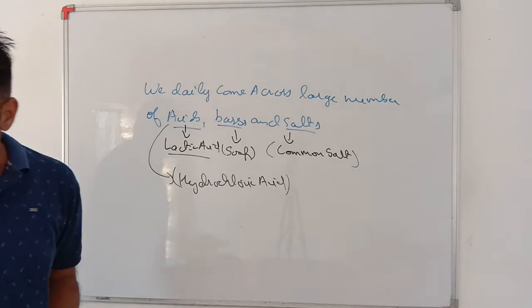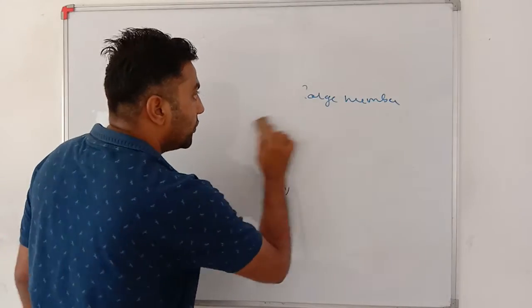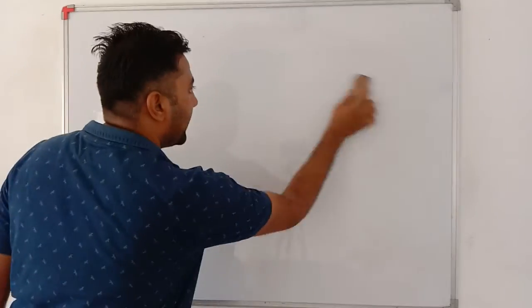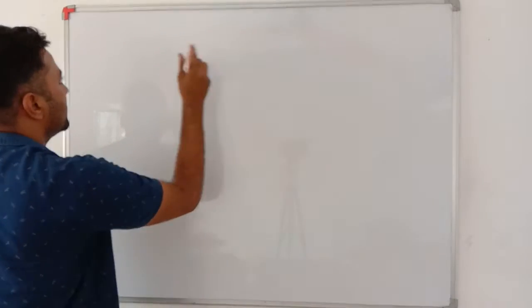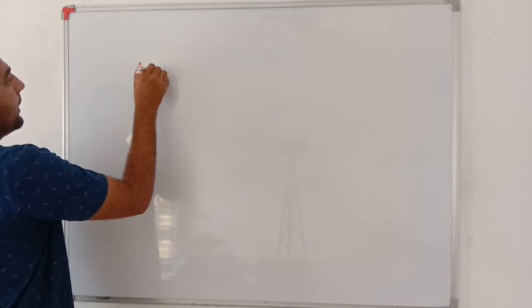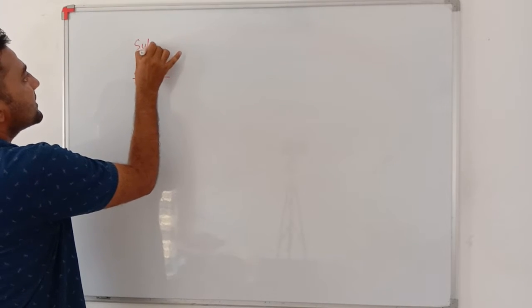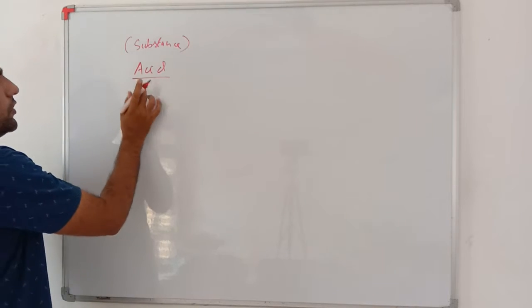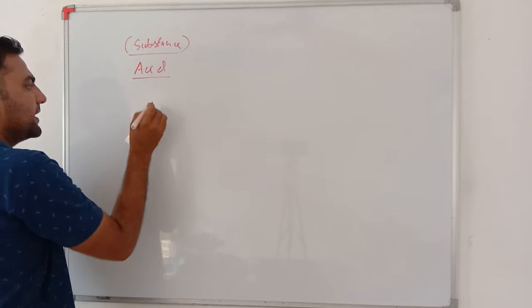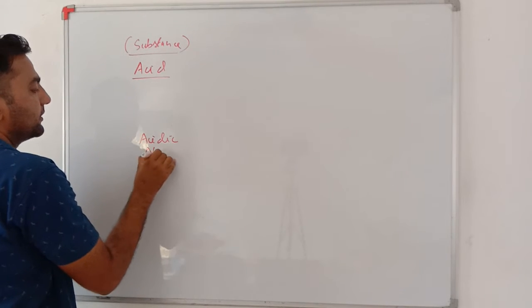See, dear students, to know whether anything is an acid or a base, we use a few materials. Very important. First of all, any acid or any substance having acid in it has acidic nature.